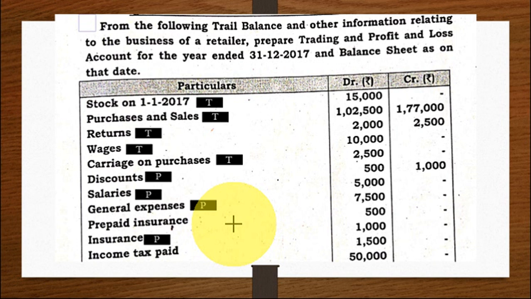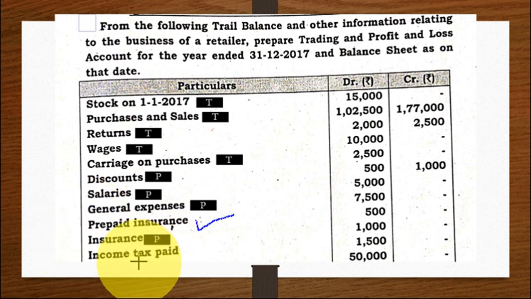It's an asset, but when it is given in the trial balance, you have to write only once. So where you have to write? You have to directly write to the balance sheet, because from the balance sheet we can get the effect, right? So prepaid insurance, when it is given in the trial balance, always think you have to write in the balance sheet. Insurance, profit and loss account.